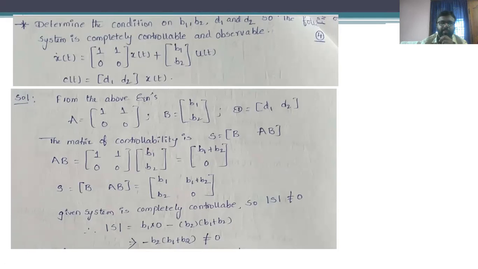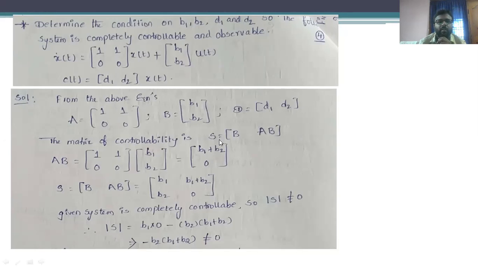That means we have to determine the conditions regarding these particular constant values B1, B2, D1 and D2. Okay. With a similar process, this particular matrix is capital A, this matrix is capital B, and this matrix is capital D. Therefore, the condition for controllability is... why? Because this is a 2 by 2 matrix.